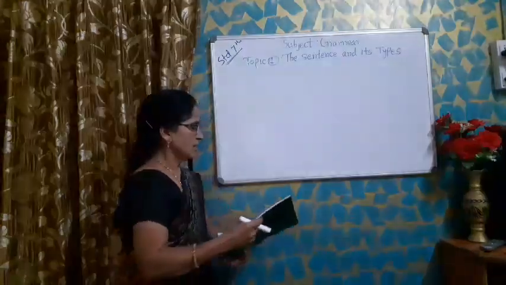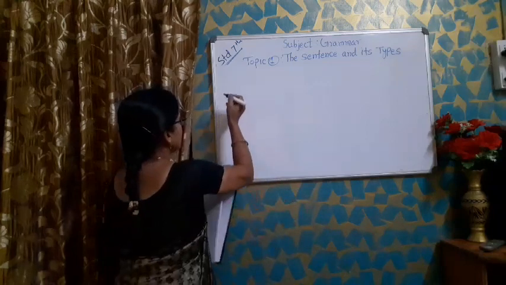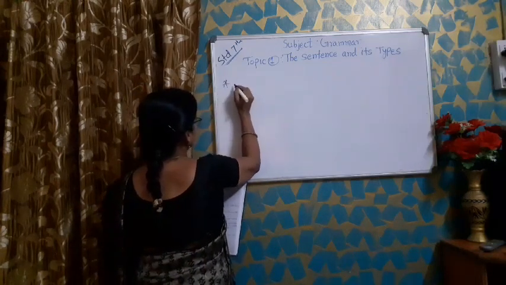Now write down what is meant by a sentence.